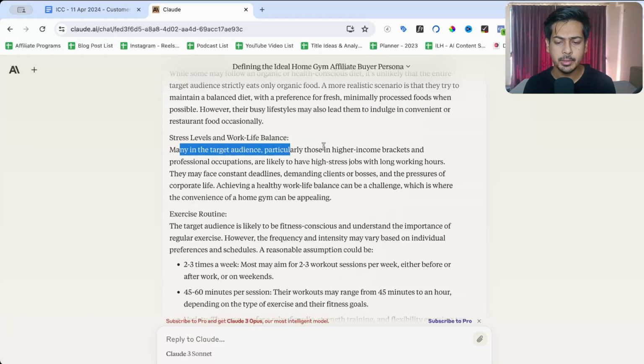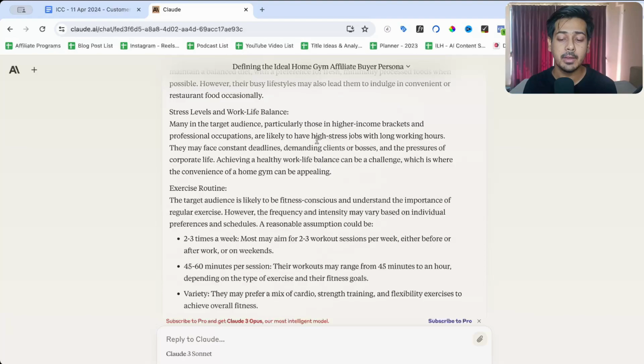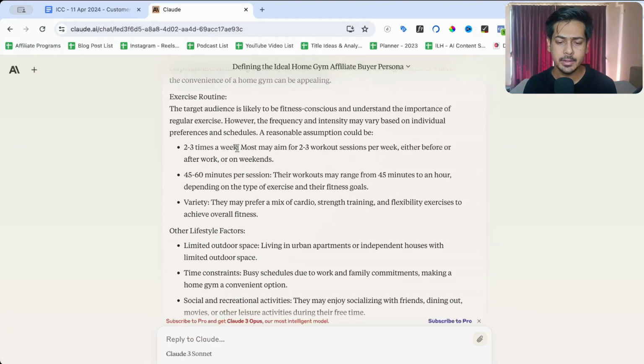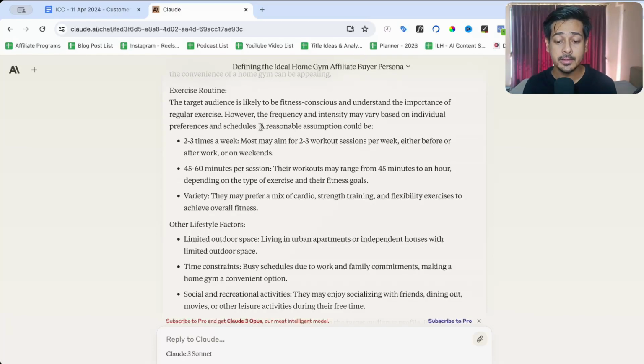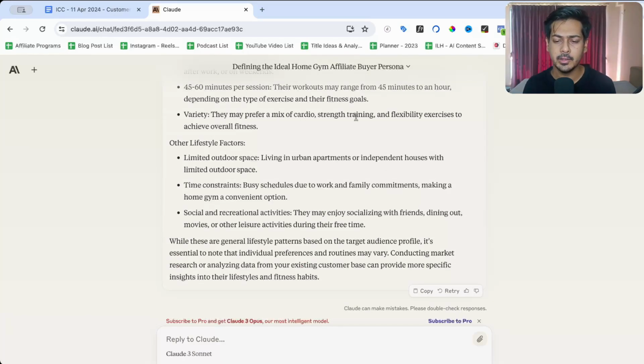Mainly, the target audience, particularly those in high income brackets and professional occupations, are likely to have high stress jobs and long working hours. Okay. Exercise routine, a reasonable assumption. Okay, this is an assumption, this is not factual. 2 to 3 times a week, 45 to 60 minutes per session, and variety, a mix of cardio, strength training, and flexibility exercises. Other lifestyle factors, limited outdoor space.